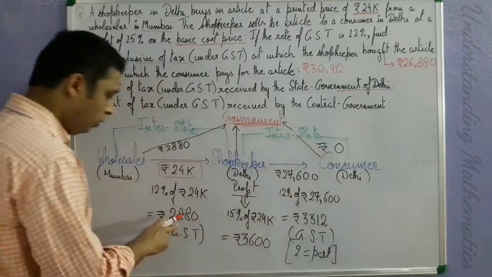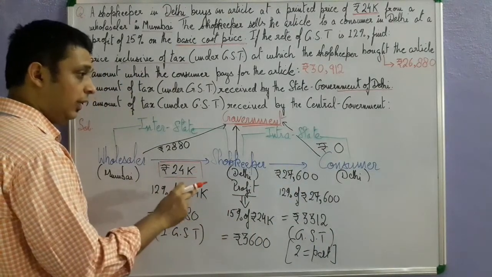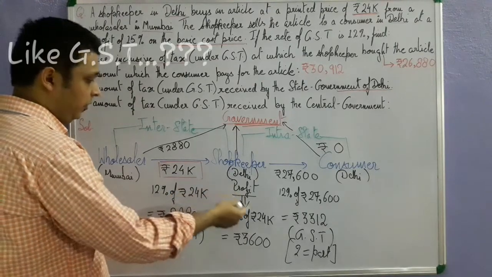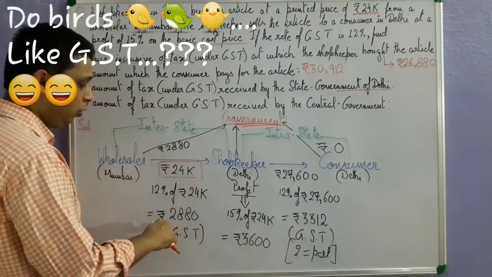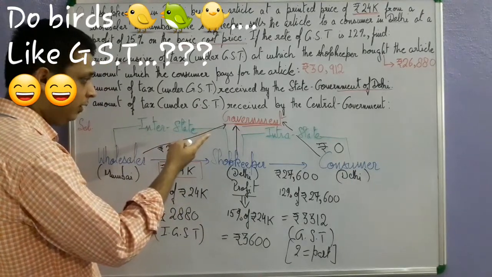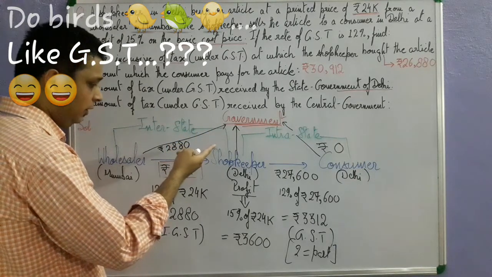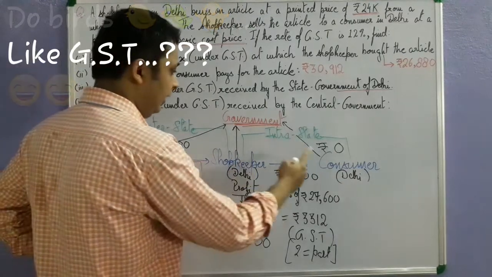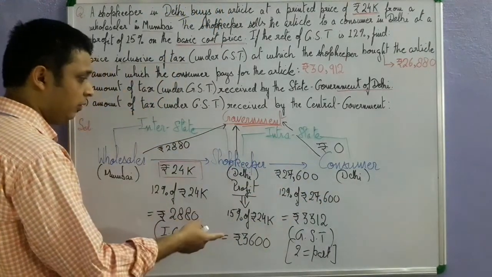It will again come out to be 2880. So now we know from a previous video that this is the case of input GST. That means the shopkeeper has already paid 2880 as GST to be given to the government, isn't it? To the main government. So the shopkeeper, when he is selling the article again to a consumer, will again collect a GST of 2880. Clear?